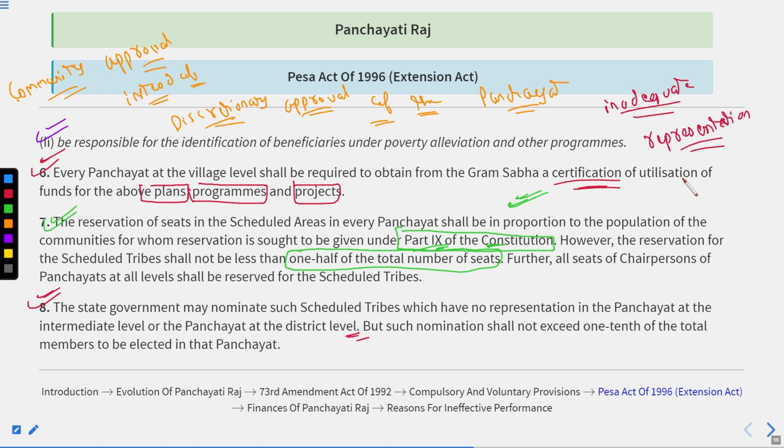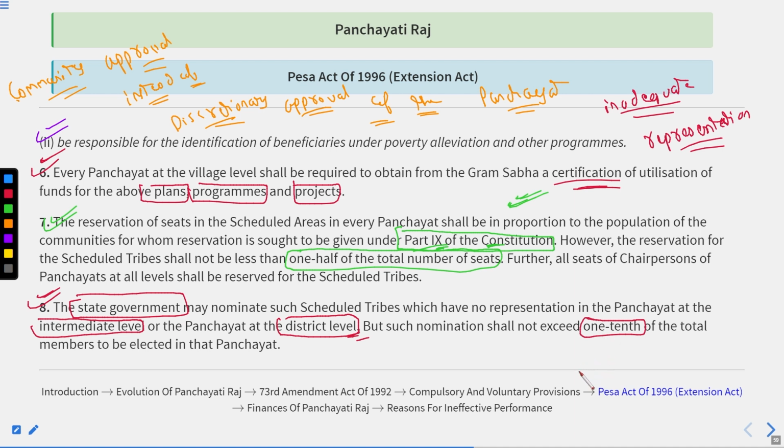inadequate representation. So it is on the state government that they could nominate such scheduled tribes at the intermediate level, the block samiti, or at the district level, the Zila Parishad. But there is a condition or a rule. Such nomination shall not exceed 1/10 of the total members to be elected in that panchayat.